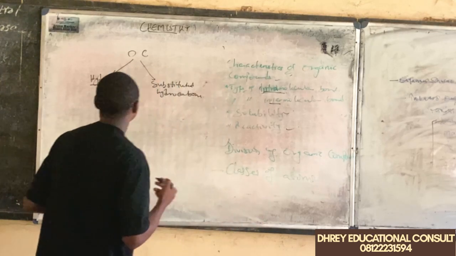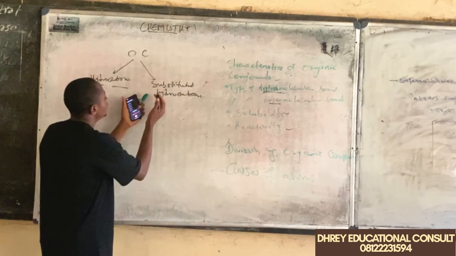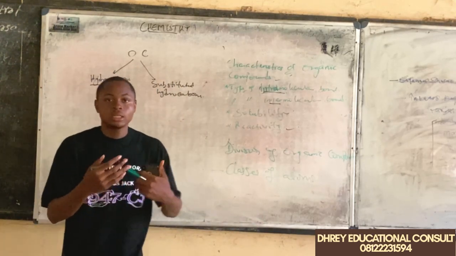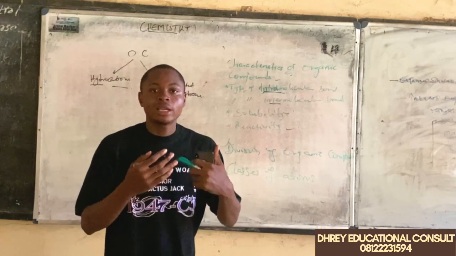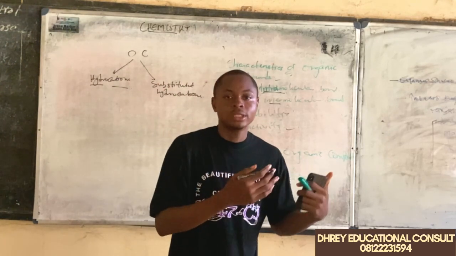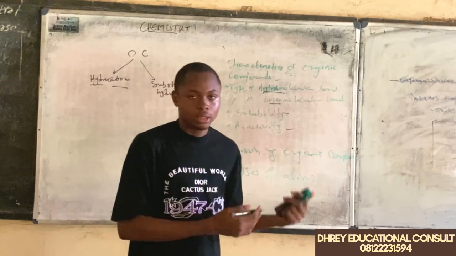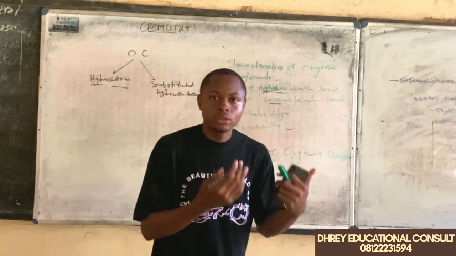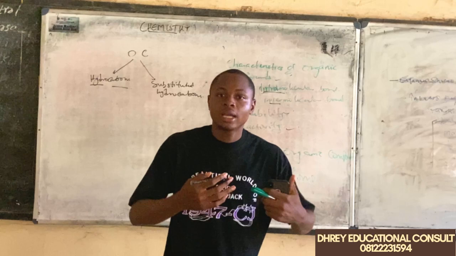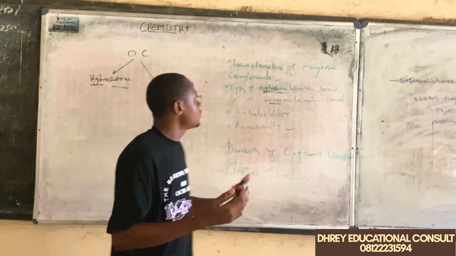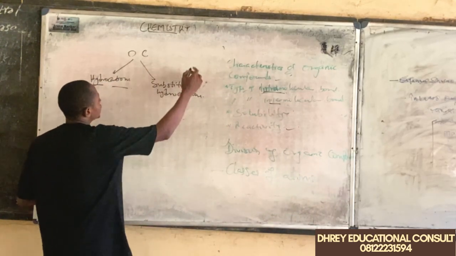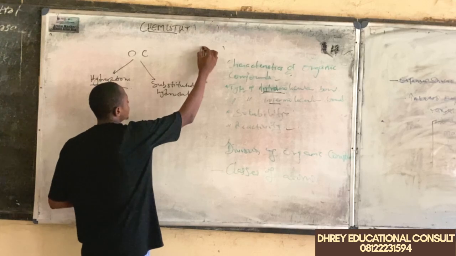Now, we also have another group of organic compounds known as the substituted hydrocarbons. In this case, we have other elements other than what? Hydrogen and carbon. Those groups of organic compounds are things like the alcohols. If you look at the functional group of the alcohol, it has this.